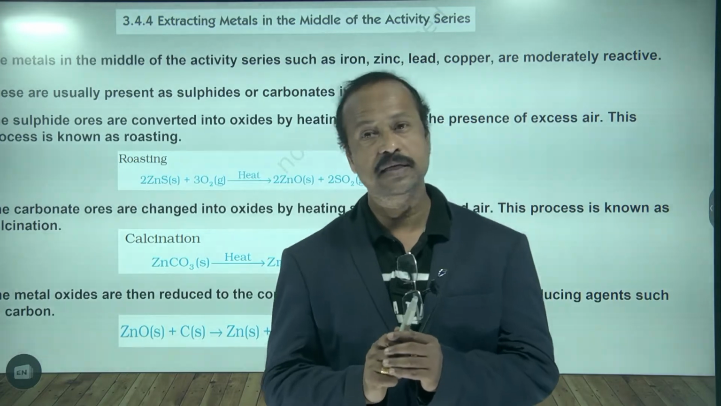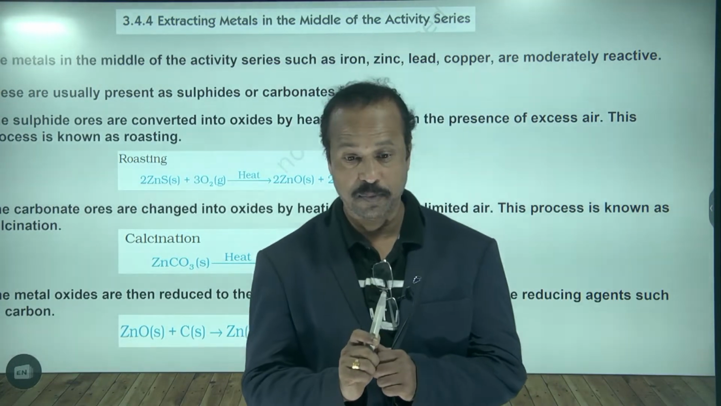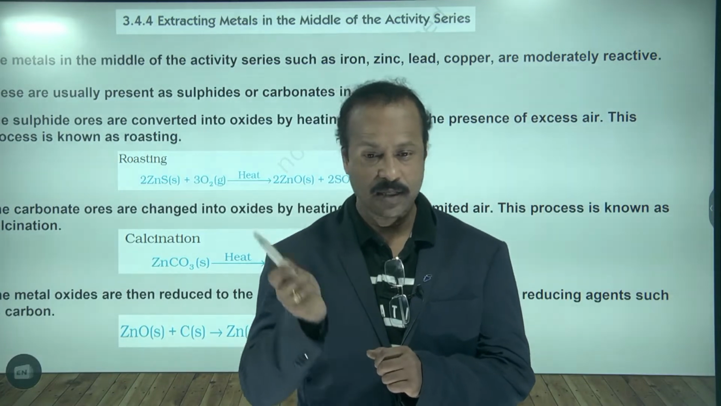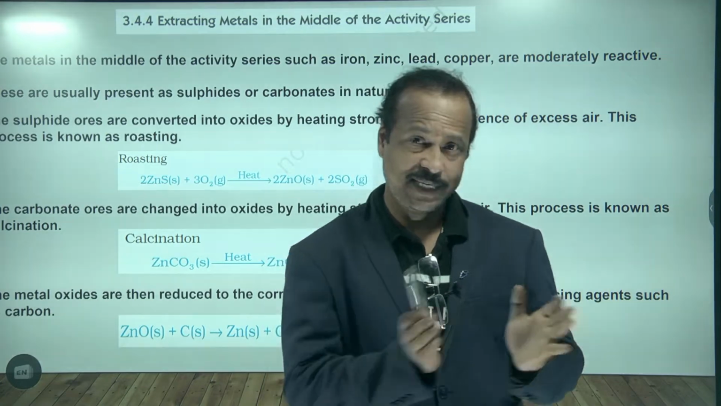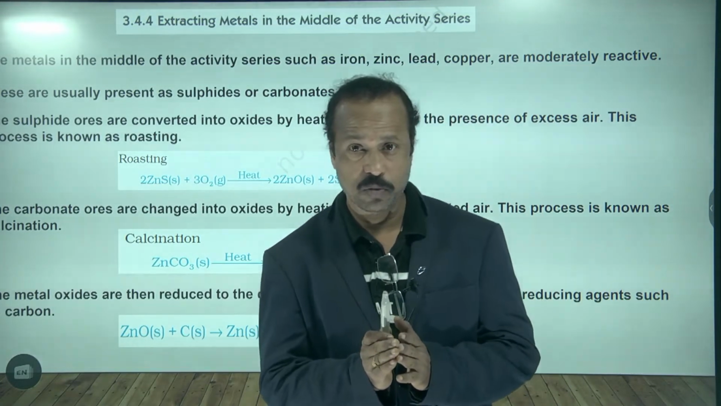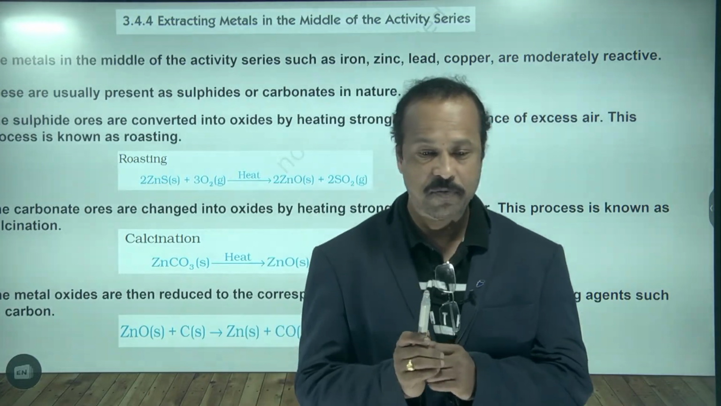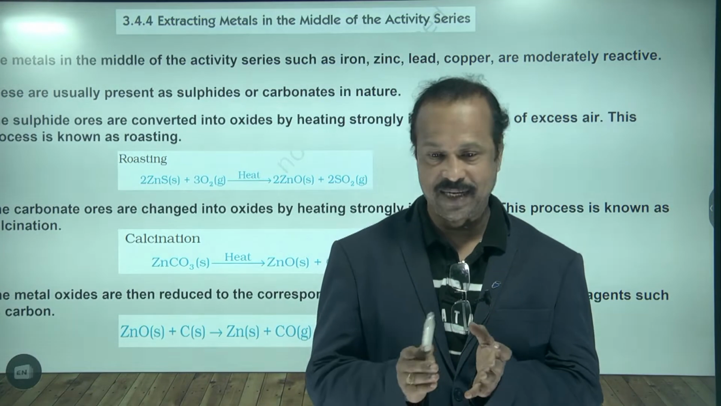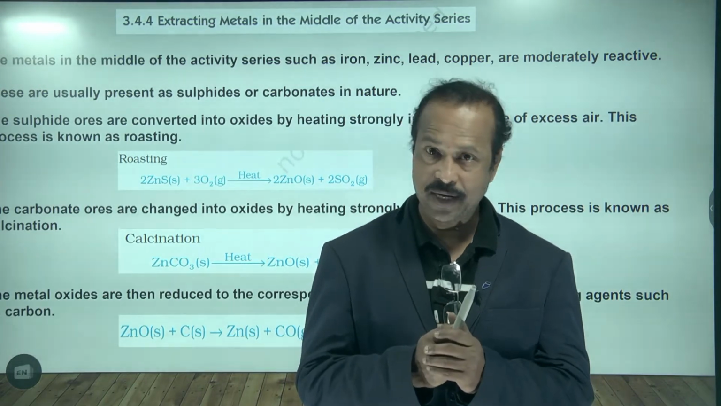These metals can be extracted by the process called electrolysis, that we discussed in the last class. Now we come to the second type of metals, the metals of moderate reactivity. Which type of metals come here? Like zinc, it comes under the moderate reactivity.